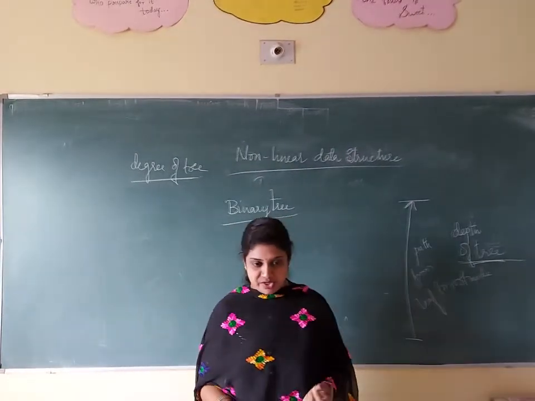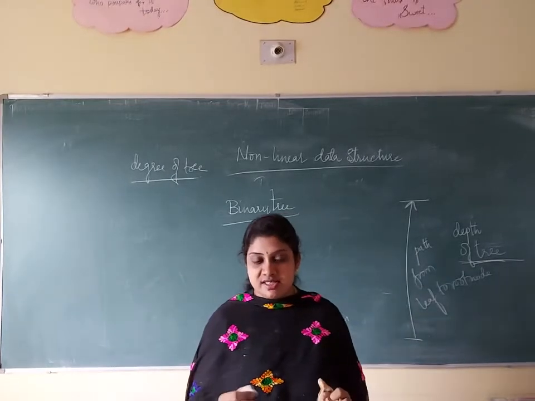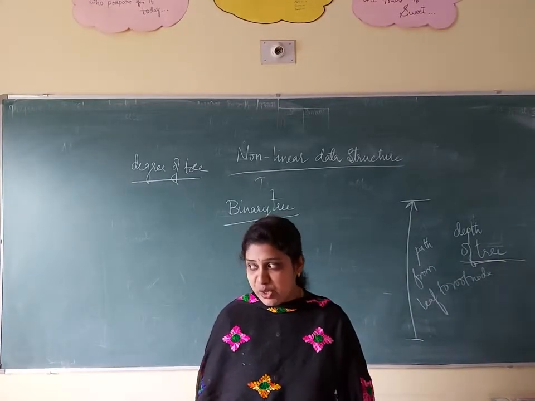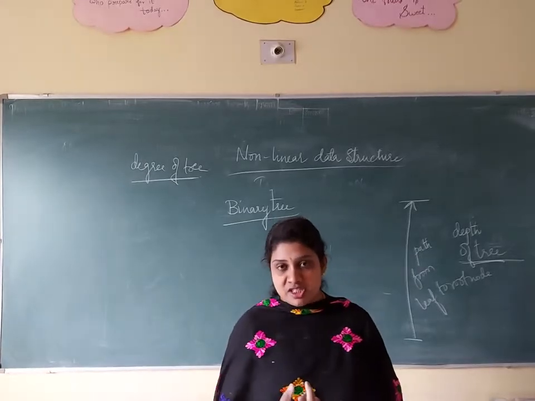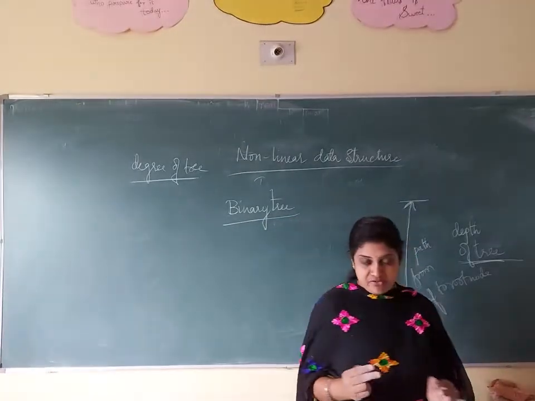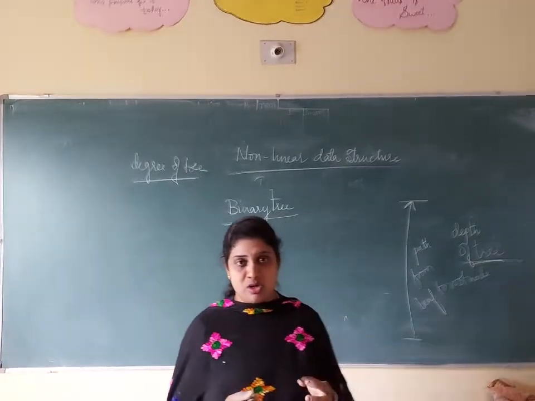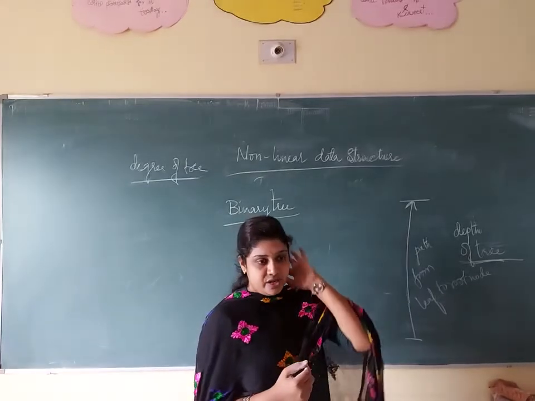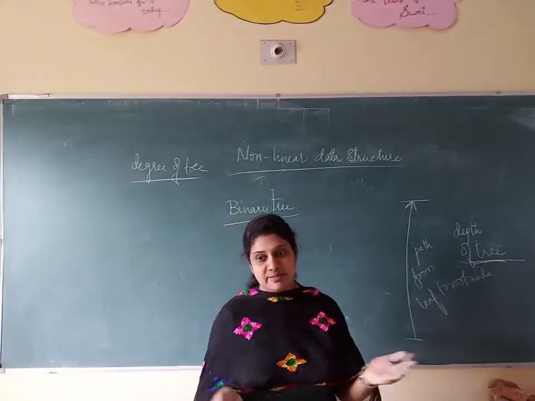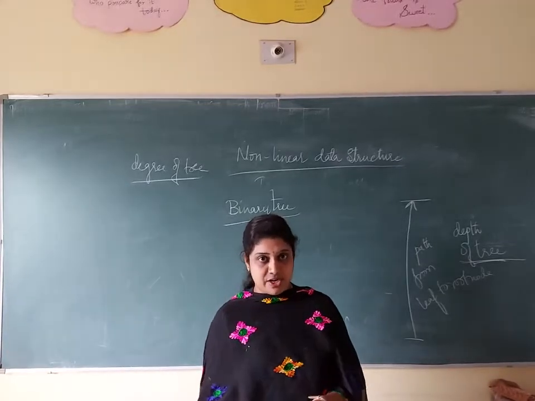A binary tree is a tree which contains 2 descendants, which means 2 child nodes. Any tree which has 2 child nodes we call a binary tree. And here the binary tree is divided into 2 parts: the left node and the right node.